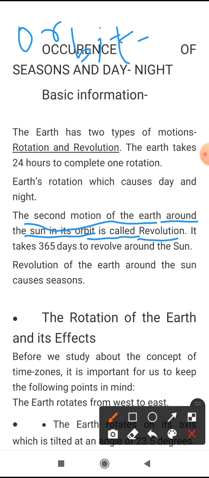For completing one revolution around the sun, the earth takes 365 days and one fourth day. That is not important, keep only 365 days in mind. And for rotating around itself, the earth takes 24 hours. I think it is clear to you.